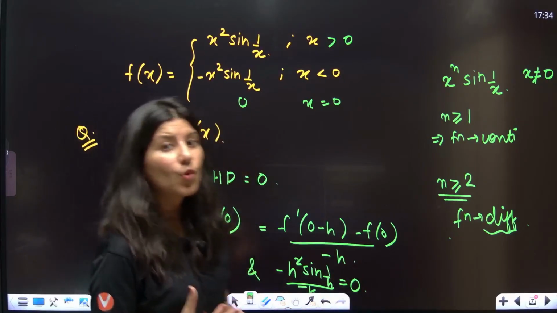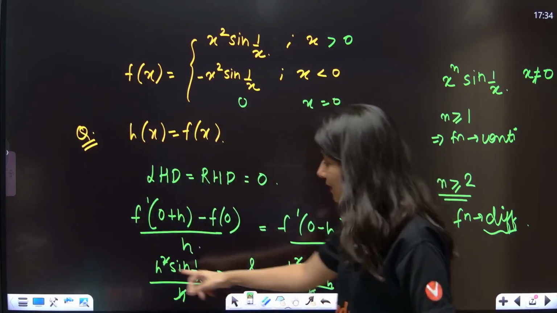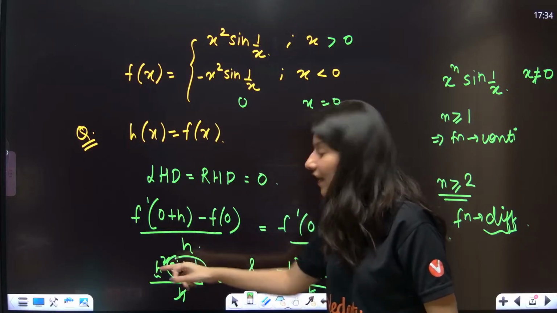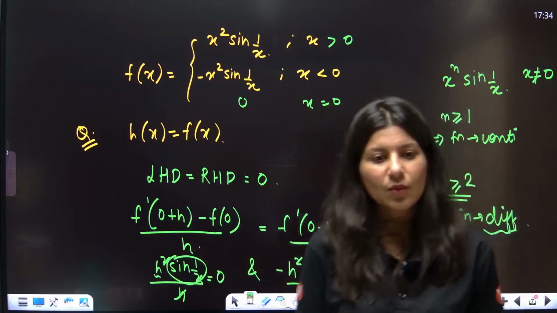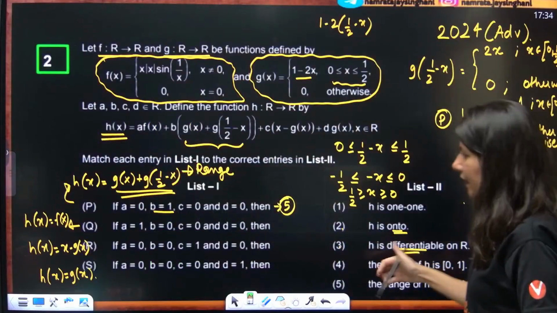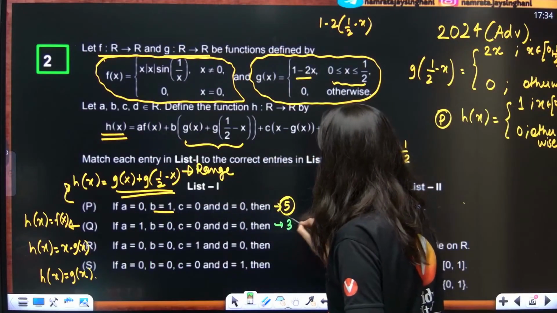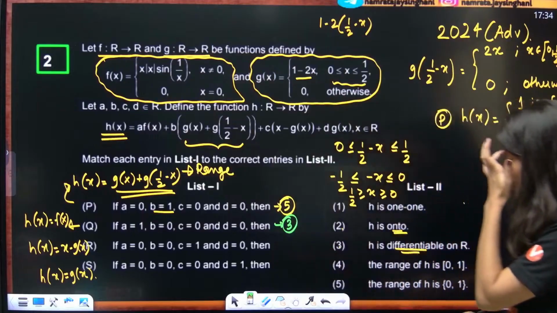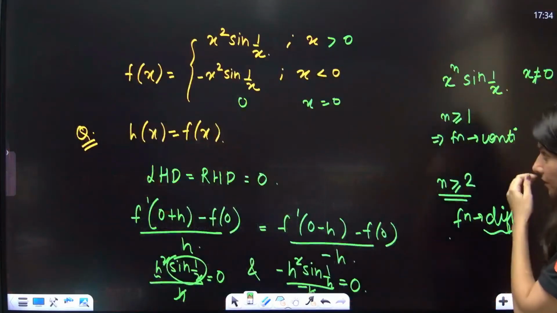LHD, RHD both are coming out as 0. How come this is 0? 0 multiplied by a finite quantity. Sine 1 by h is a finite quantity, right? So this is actually a differentiable function. So clearly this is matching with option 3. So Q is matching with option 3.